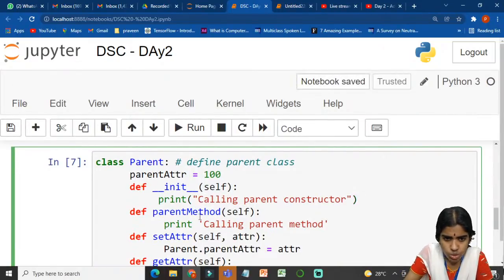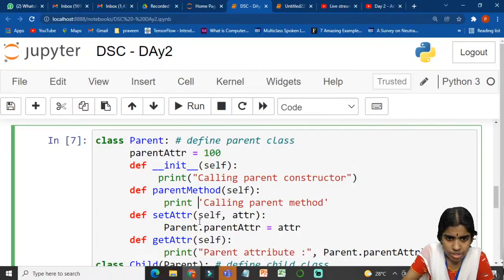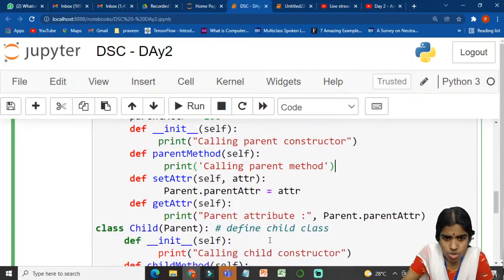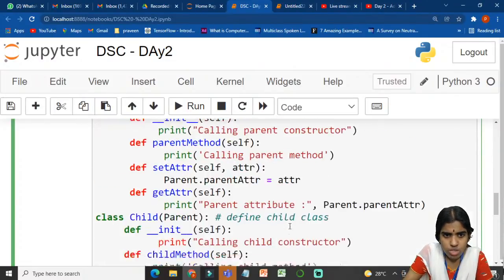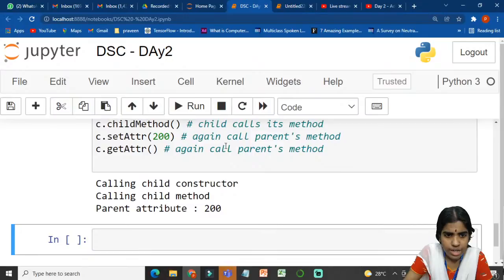So what I am trying to do here? One minute. I have to give the corresponding syntax, so I am just giving the simple brackets. After doing this, I am giving the corresponding syntax here. After doing this, just click the run button. So you can see here, right? What I am trying to do here?